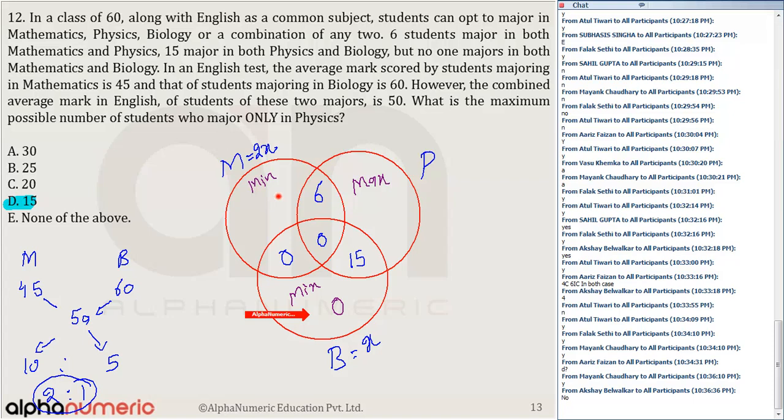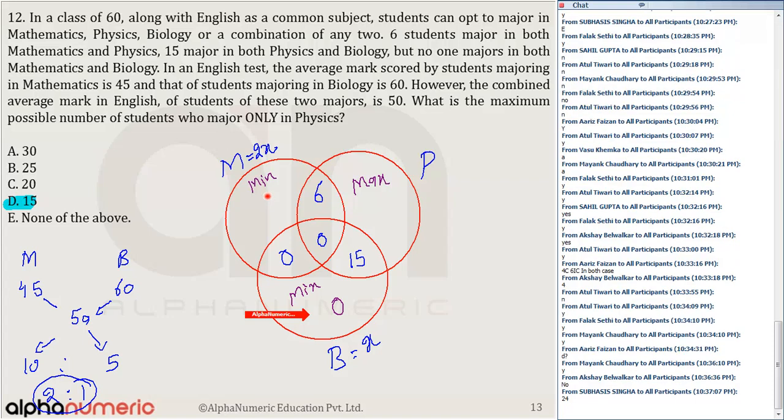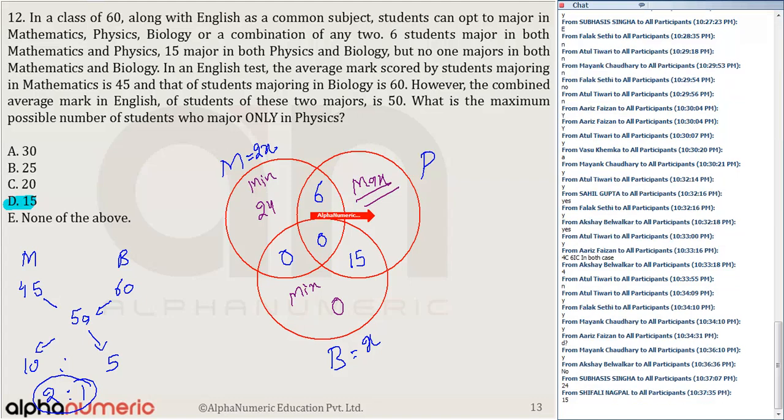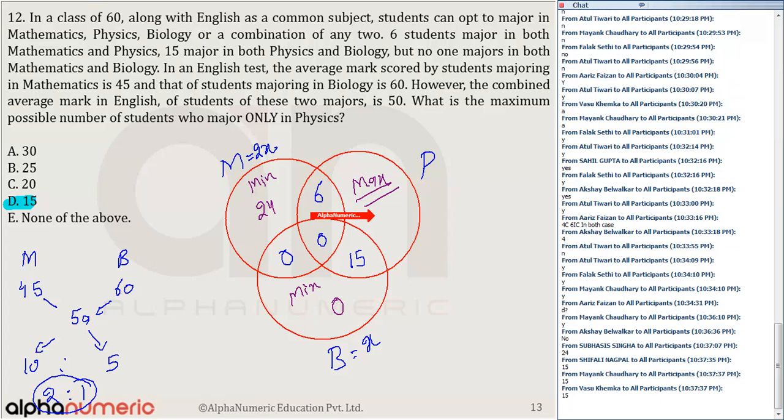And if this is 6, what is the minimum value of this circle, which I have highlighted right now? Can anyone tell me? क्या होगा? 24. That's right. Because if biology is 15, in mathematics it has to be 30. This is 6, so this must be equal to 24. So I can put it here 24. So in that case, you get a maximum value. Subtract the sum of all this from 60. Can anyone tell me now? What value should be here in the circle? Total is 60. So क्या आएगा? Yes, that's right, 50.